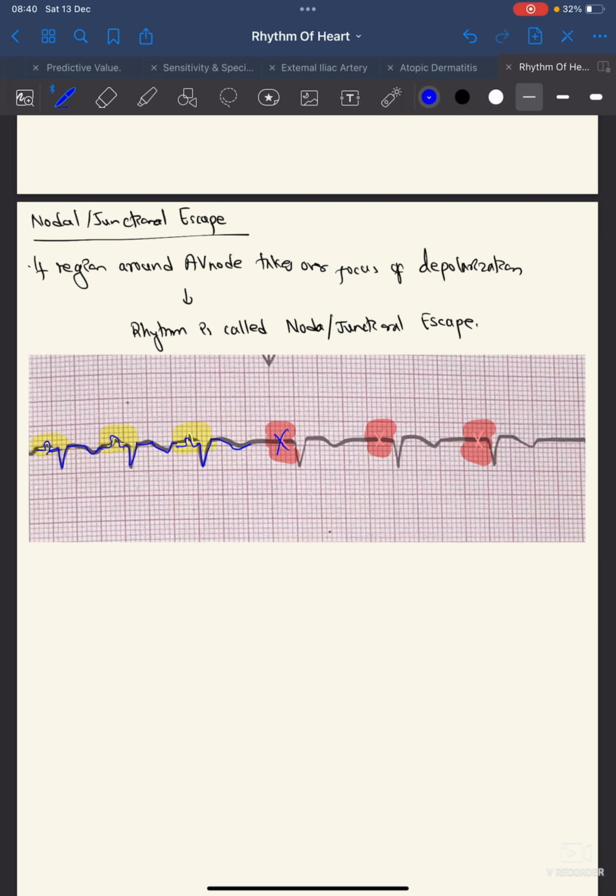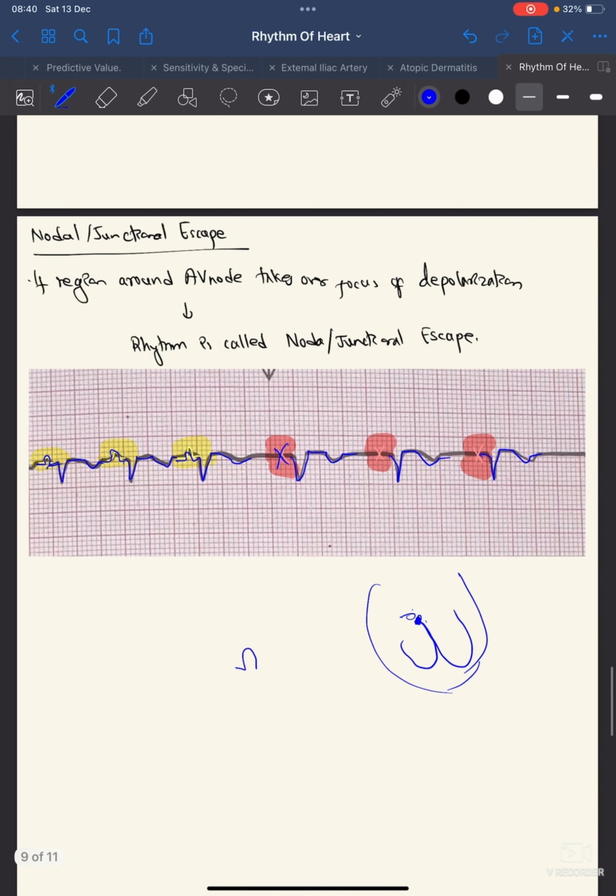but here is no P. You can see QRST, here is no P, QRST, here is no P. You can see here QRST. So there is no atrial depolarization, which means the QRST is being formed from the AV node. As you know, from the AV nodal delay, the AV node will not have any P wave. This shows the AV nodal delay, and the depolarization from the AV node will produce QRST. As we do not see any P, but there has been ventricular depolarization, we can understand that this is nodal or junctional escape.